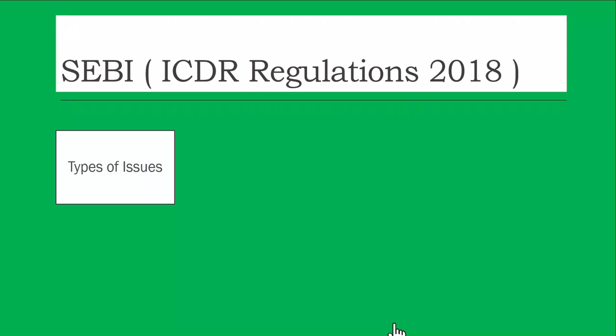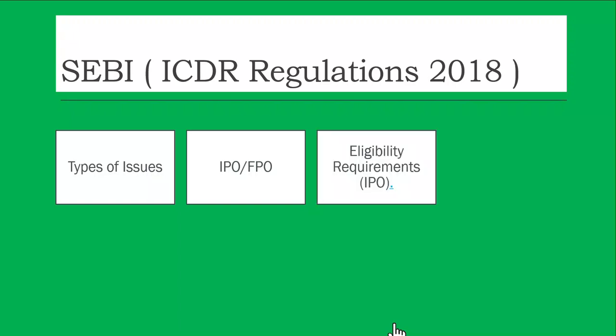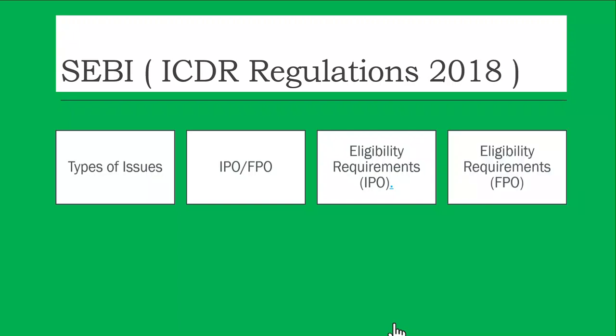First it talks about types of issues, and we know that it can be an IPO or an FPO or a rights issue. Then, what are the eligibility requirements of an IPO? We are going to cover these in detail. I just put those boxes. So the eligibility requirements of an IPO, and then, of course, the eligibility requirements of an FPO.